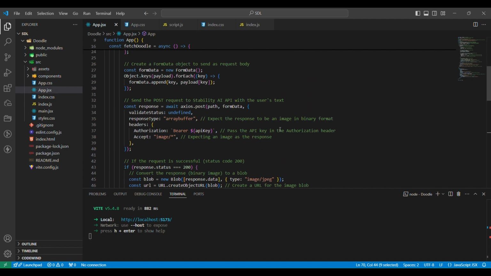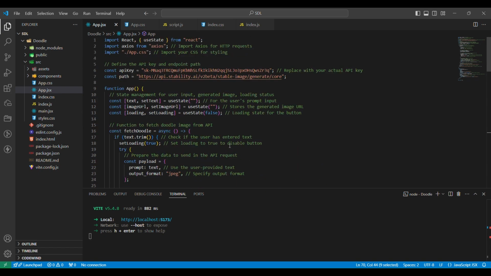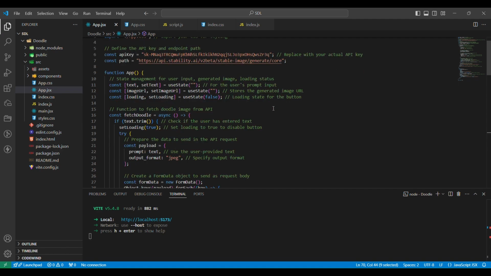Next, the same thing happens when we receive the image URL from the API. We initialize the image URL to an empty string initially, and after the doodle is generated and returned by the API, we update the image URL state with the actual URL.